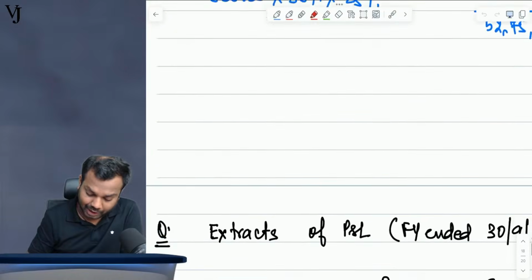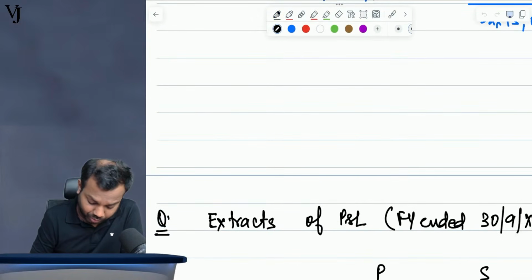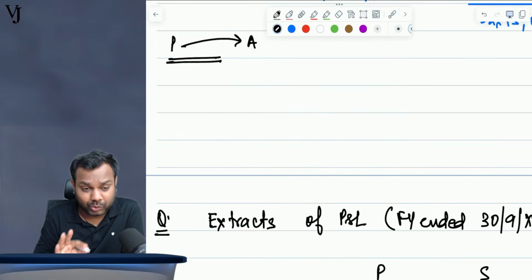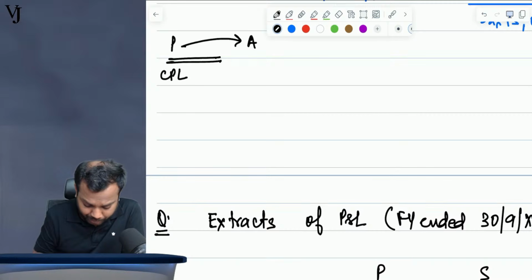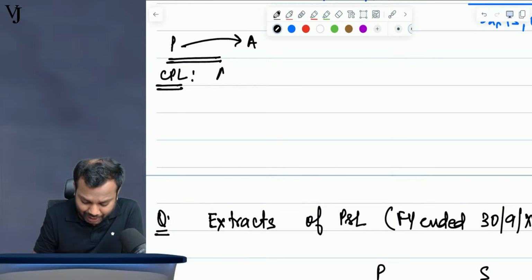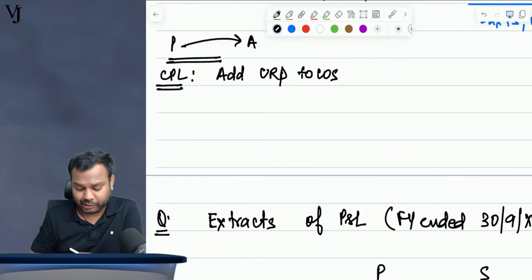Now, I will repeat the point again. If the parent sells to the associate, in consolidated P&L you will add the unrealized profit to cost of sales. That's all.